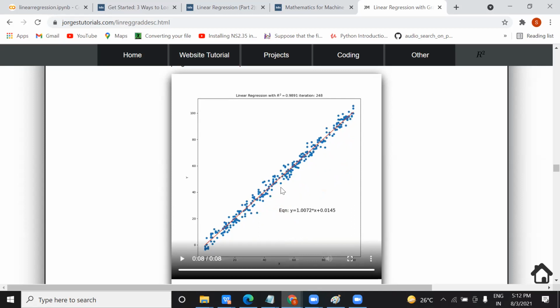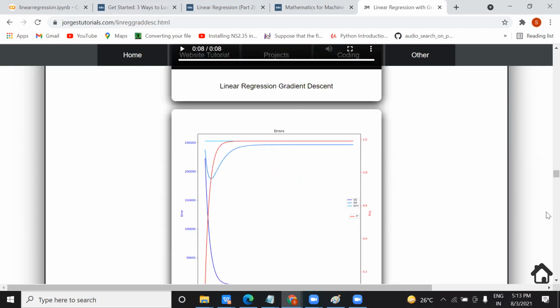If you take any two coordinates, the previous one and the current x value you are picking, with respect to the x value, what y value is plotted? For example, if x is 20, then where is your current y value coming? Whether it is coming on the line, above the line, or below the line, I was saying about this, right? So I hope it is clear to you about this linear regression, the whole mathematics I have explained. And you can see this link also with the animation to understand how it works.